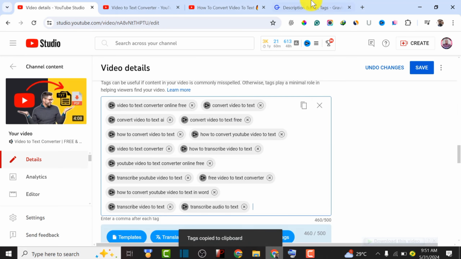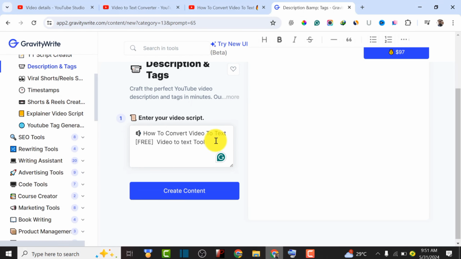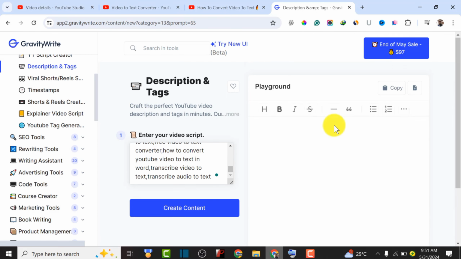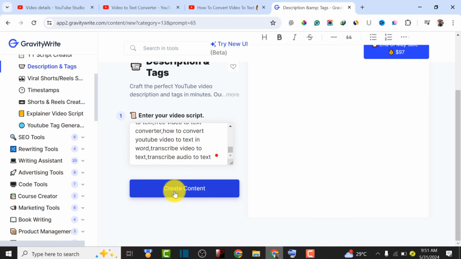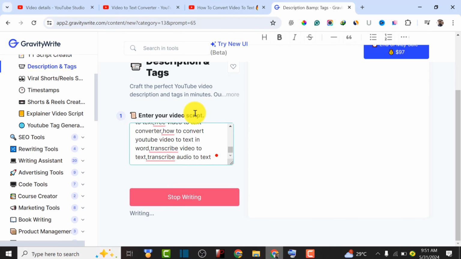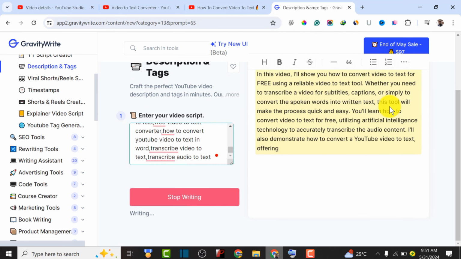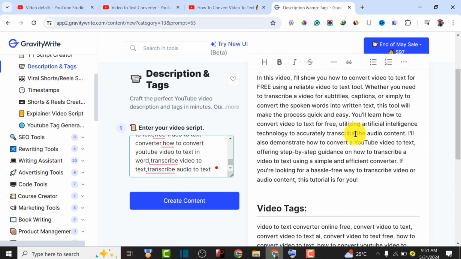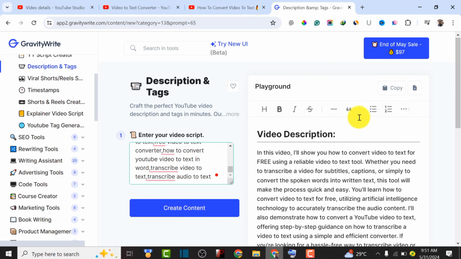We are going to copy this tag, then come over to gratifywriter.ai and paste this title so that it will generate content like a YouTube description for us. So we are going to click on create content, and this particular AI tool will do the description for us, and it's going to make sure that all the keywords in our tag are optimized in the title and in the description.